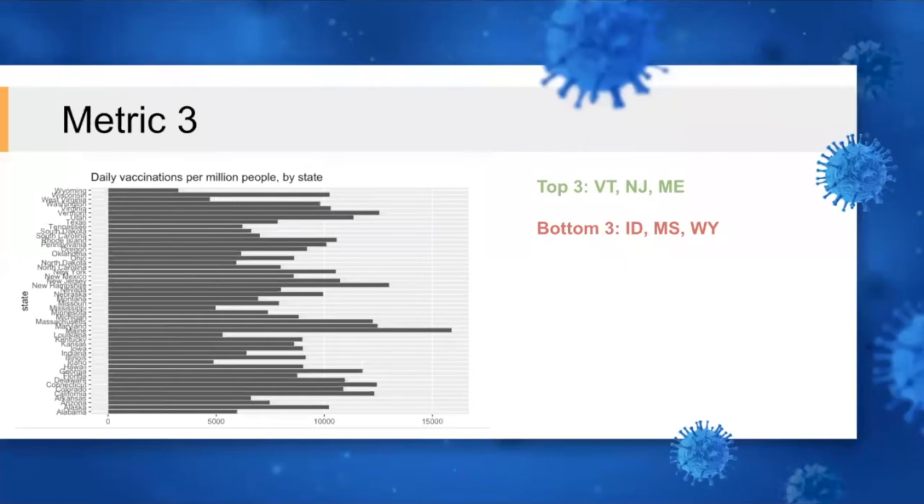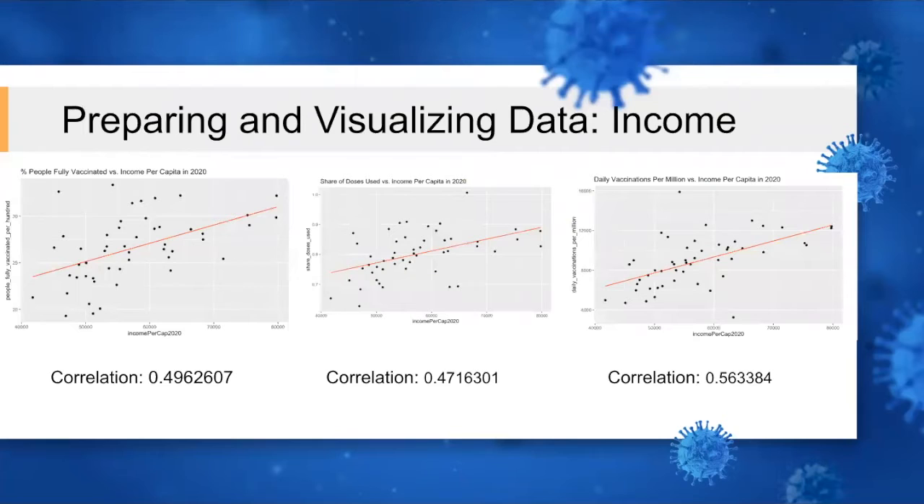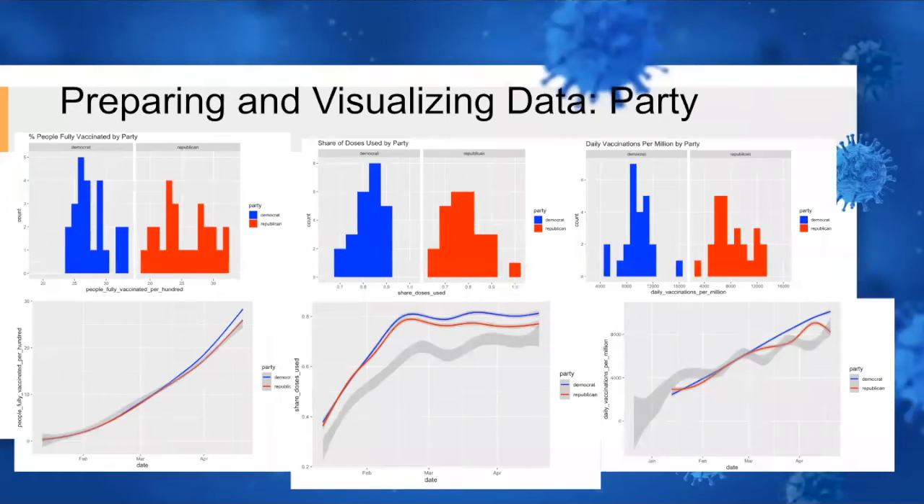Next, I plotted each metric against the three variables, starting with income per capita. I found that income had a moderate positive correlation with metrics 1 and 2 and a strong positive correlation with metric 3. Comparing by party, states with Democratic governors performed better across all three metrics, with higher means and medians, and plotting the time series data confirms the disparity.